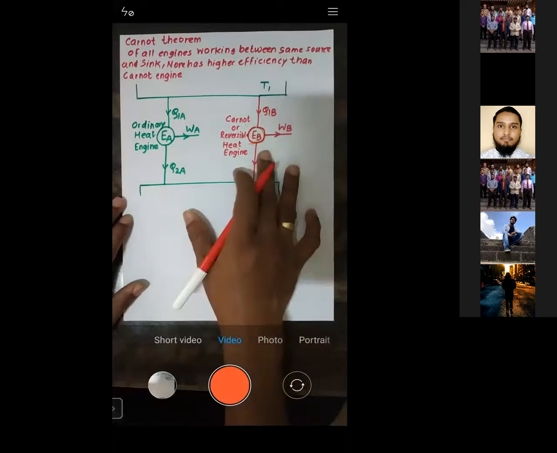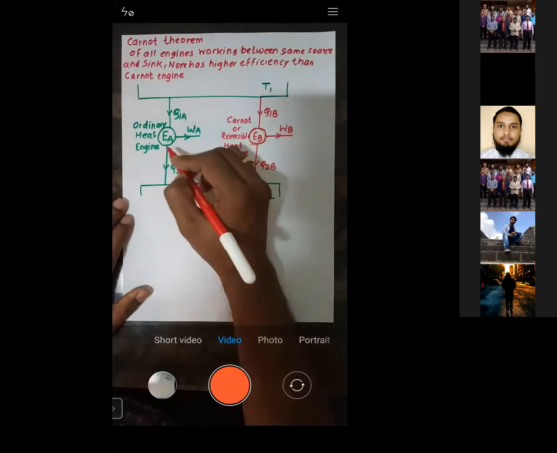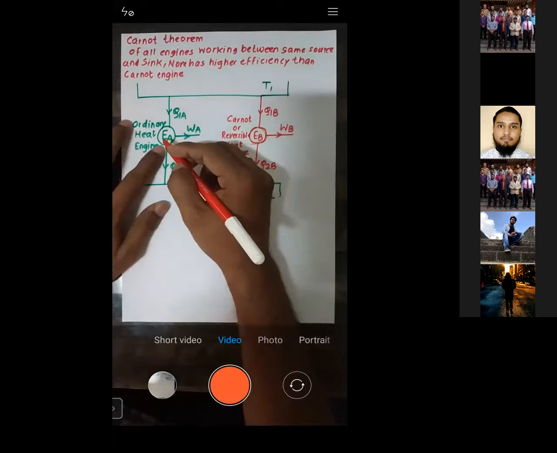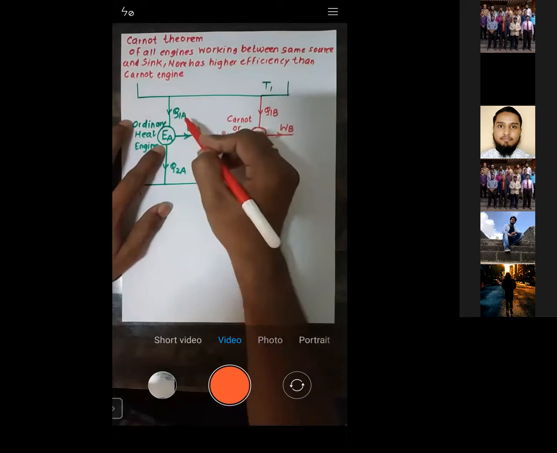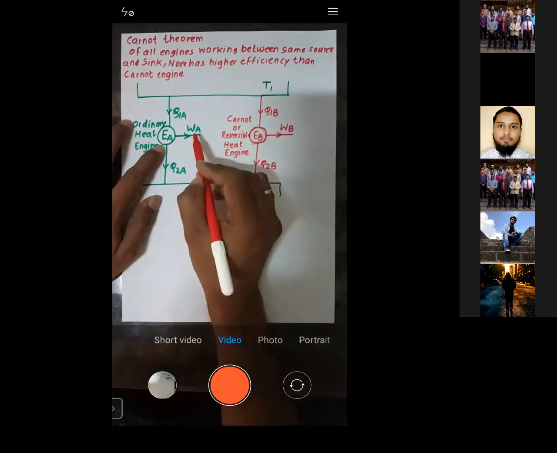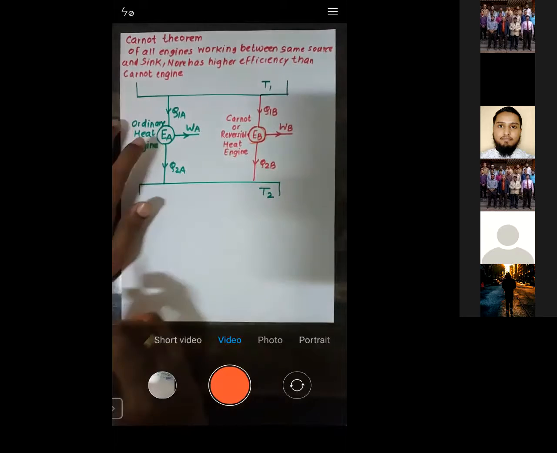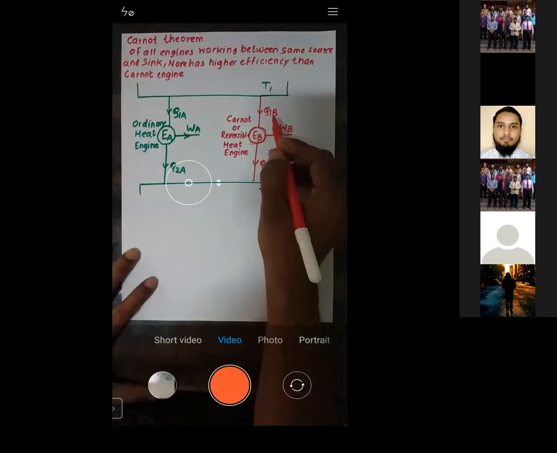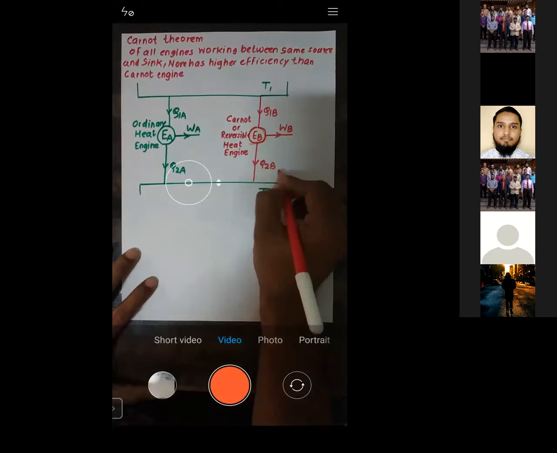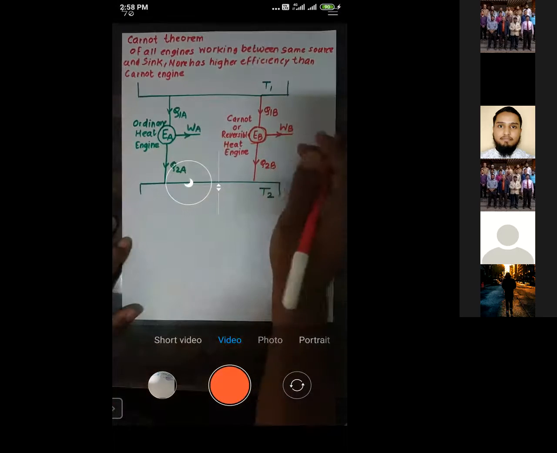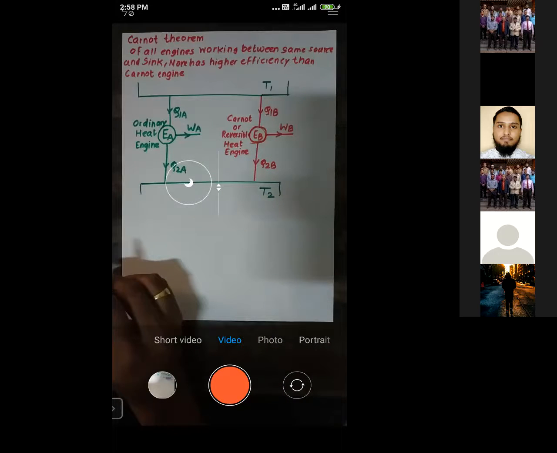Okay, no problem. So this is the ordinary heat engine, which receives Q1A amount of heat and rejects Q2A amount of heat and produces WA amount of work. Now this is a Carnot or reversible heat engine which receives Q1B amount of heat. It rejects Q2B amount of heat and it produces WB amount of work. Is that okay?